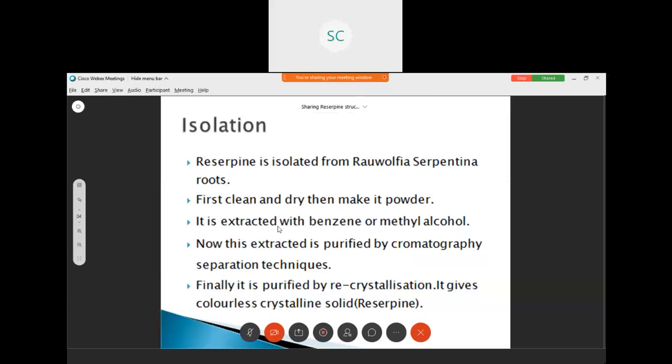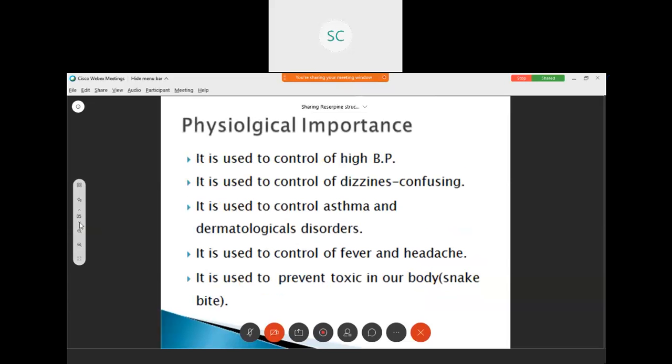It is extracted with benzene or methyl alcohol. Now this extract is purified by chromatography separation techniques. Finally, it is purified by recrystallization. It gives colorless crystalline solid.